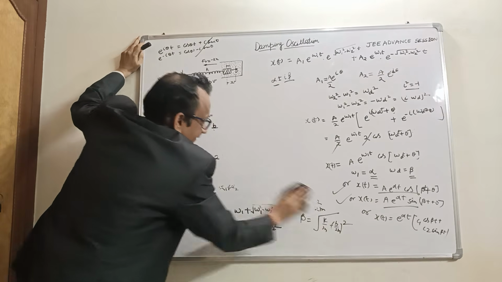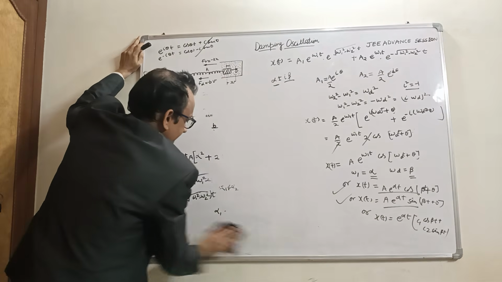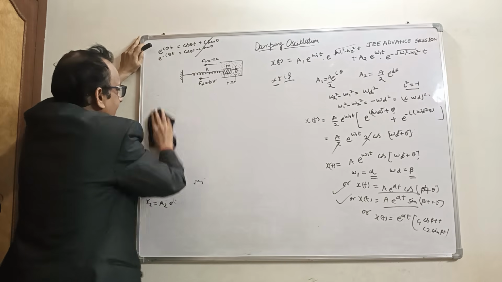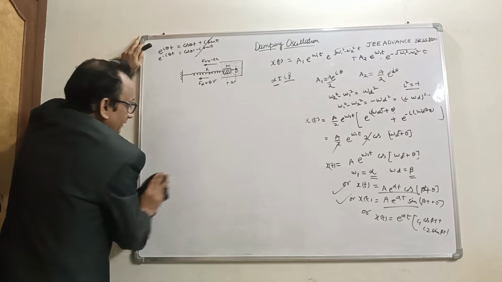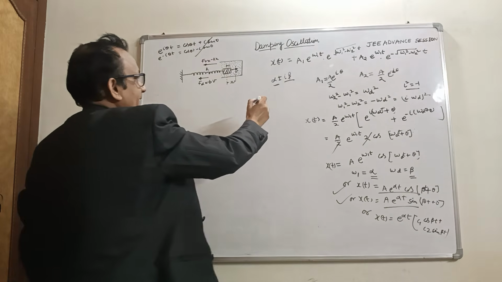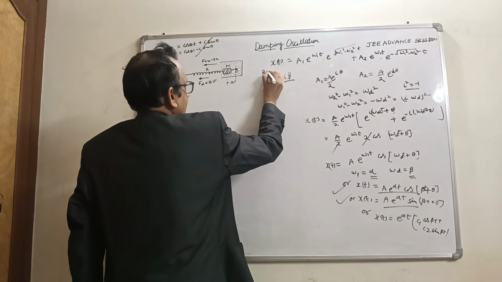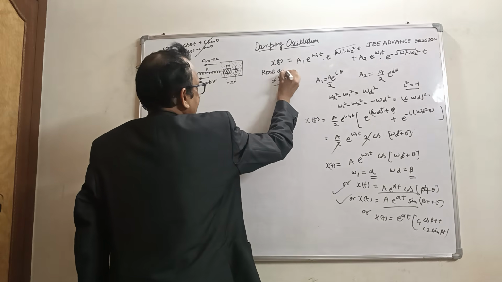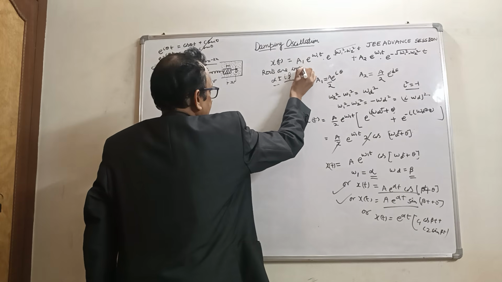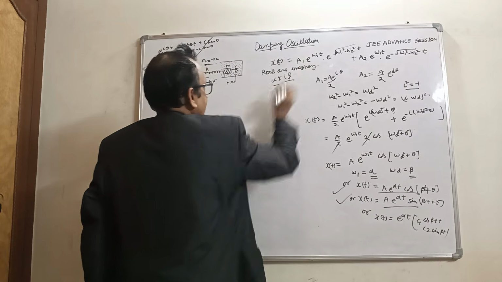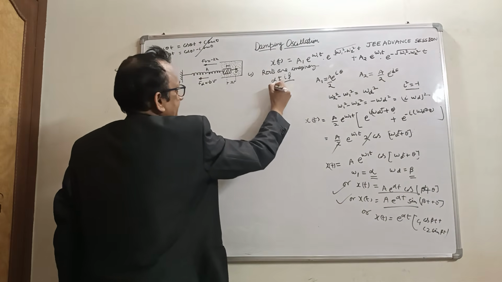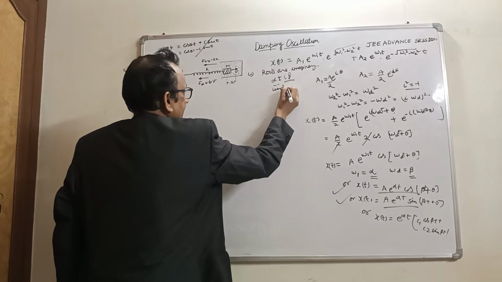If the roots are real, this is a condition for the under damped condition. Here the roots are imaginary, and we discuss the second condition. This is the under damped condition.